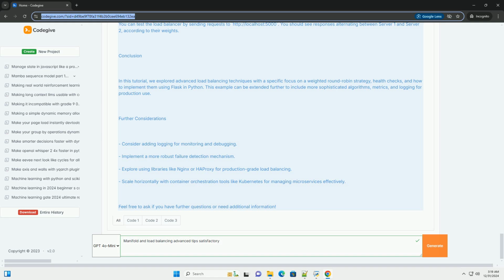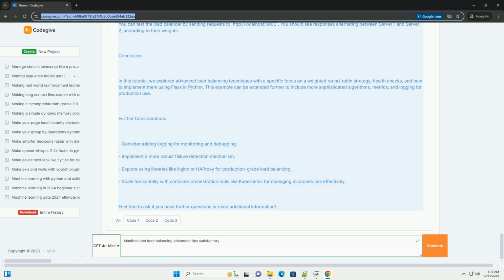Python, server2.py. From flask import Flask. Import random. Import time. app = Flask(__name__). @app.route('/') def home(): time.sleep(random.uniform(0.1, 0.5)) # simulate variable latency. Return 'Response from server 2'. If __name__ == '__main__': app.run(port=5002).